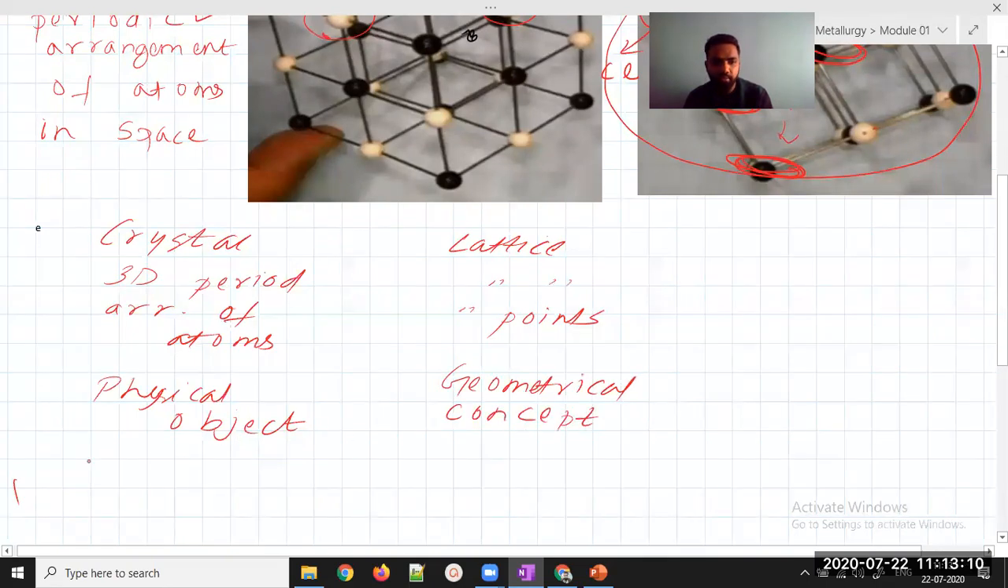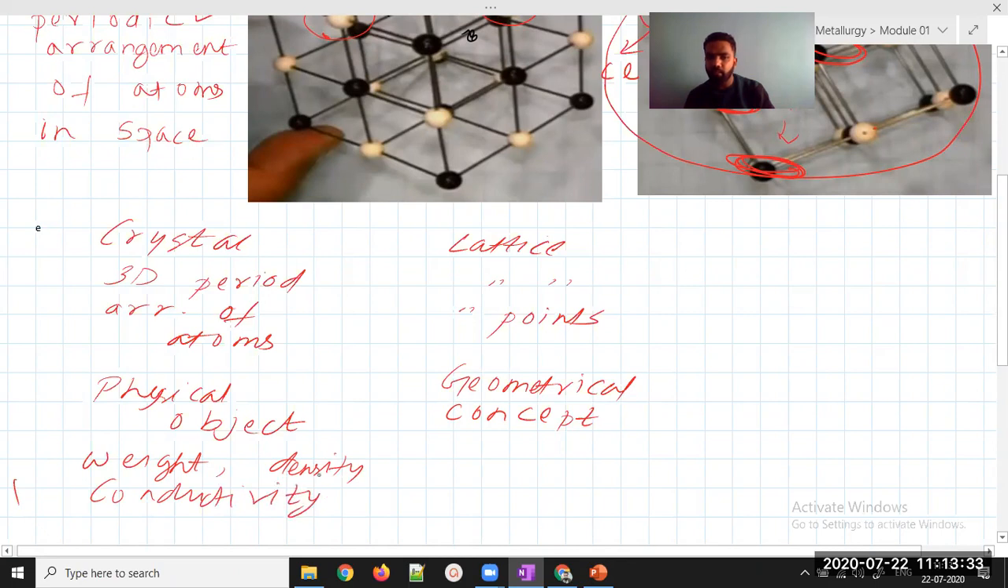When it is a physical object, it will have weight. Atom will have weight, right? So crystal will also have weight because those points which are periodically coming one after another are filled with atoms. So it will have weight, it will have density, it will even have conductivity. It will have all the properties of a material. But lattice is only about geometry, only about arrangement. Okay, so we will move forward.